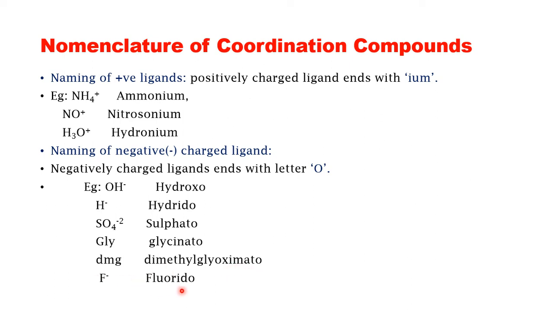So these are the names of positive and negative ligands. Remember that positively charged ligands end with -ium, and negatively charged ligands end with -o.